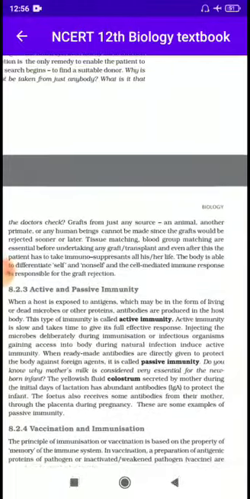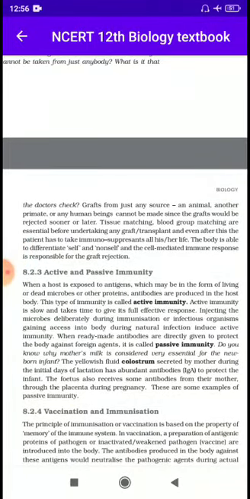Grafts from just any source, an animal or another primate or any human being, cannot be made, since the grafts would be rejected sooner or later. First of all, tissue matching and blood group matching are essential before undertaking any graft or transplantation process, and even after this, the patient has to take immunosuppressants all his or her life.